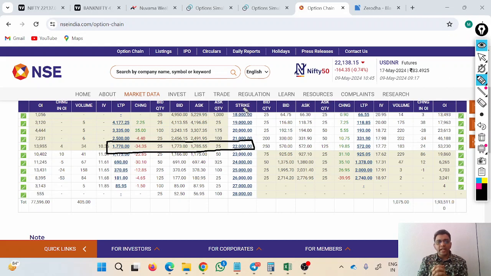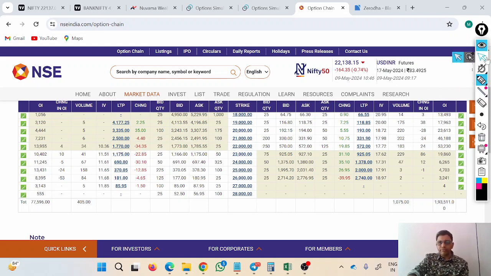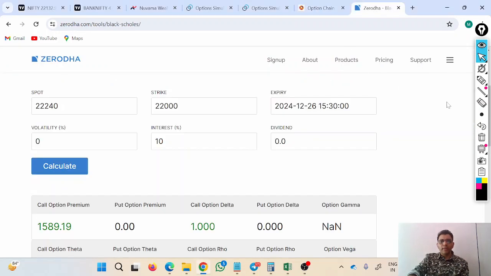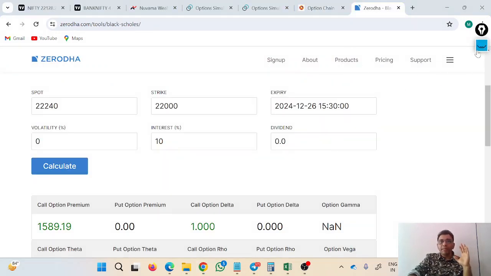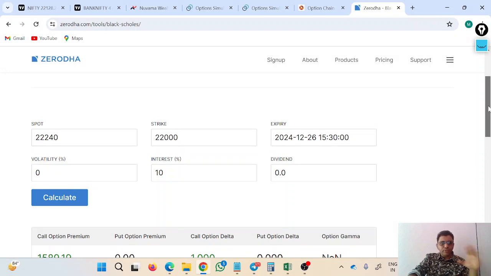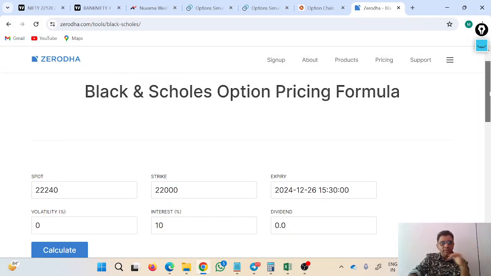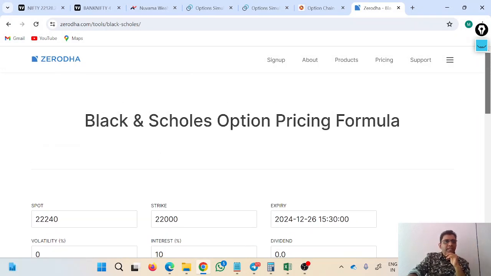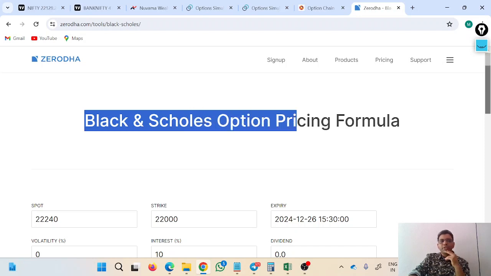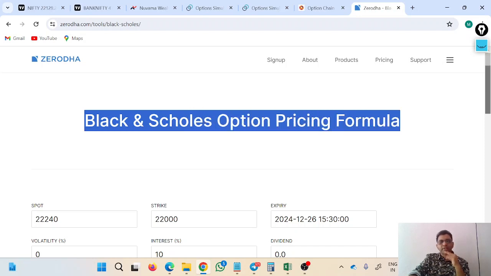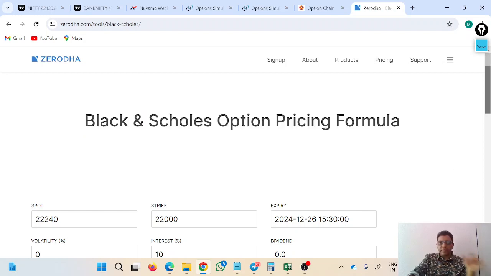Whether this is the correct premium or not, that we will check. So for that, I come over here. This is called the Zerodha Premium Calculator. This is a free software or free calculator available. You can check it. This calculates the option premium based upon the Black and Scholes option pricing formula. So what is Black and Scholes option pricing formula? What is the mathematics behind that? You need not go for that. Just try to understand how the option premium is calculated.